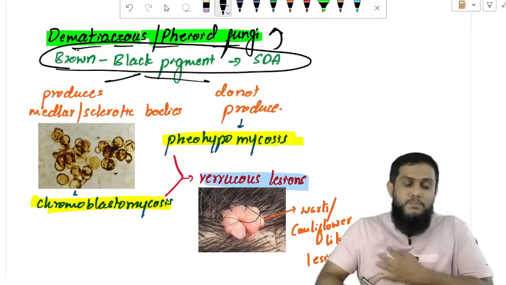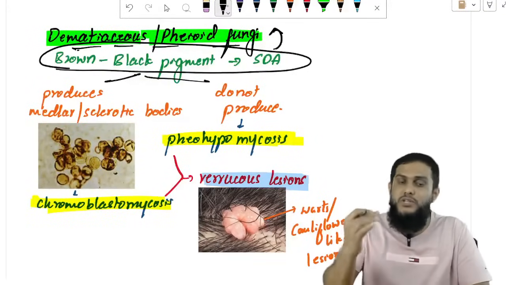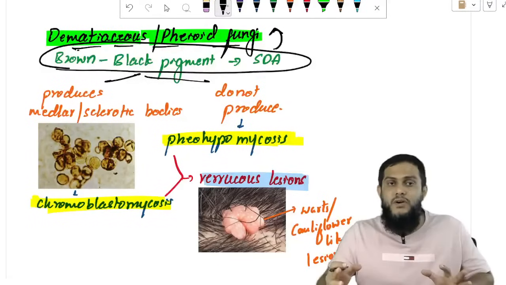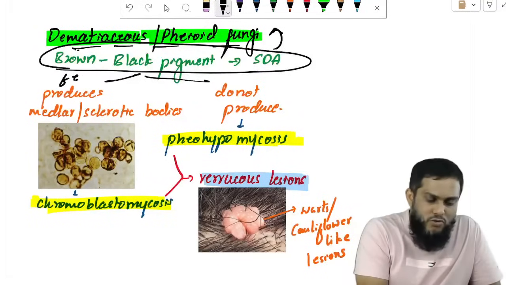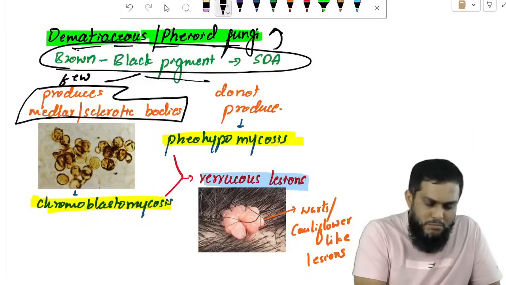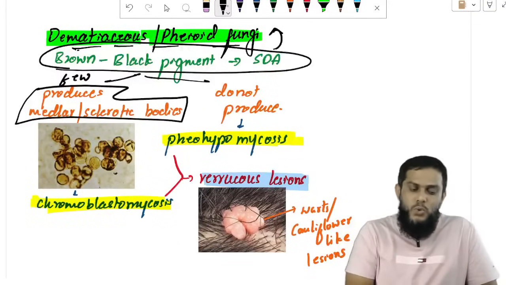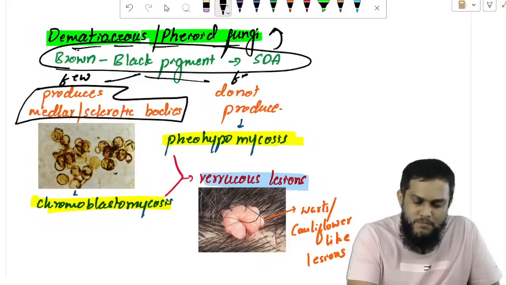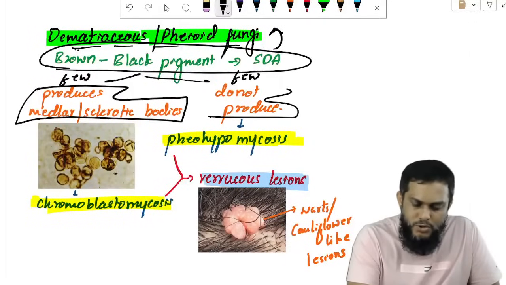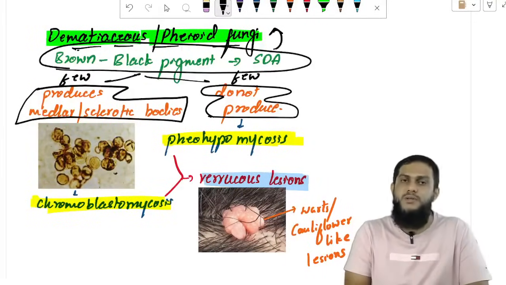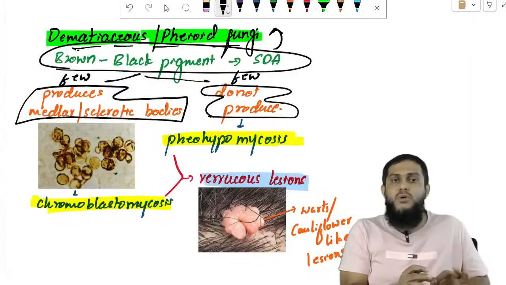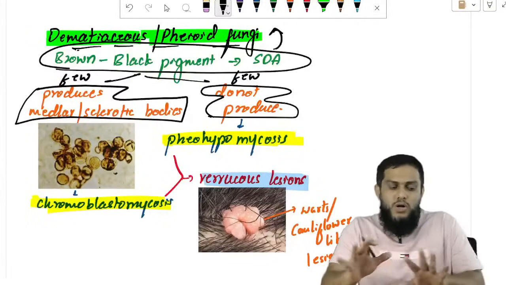They produce dark pigment, like brown and black pigment, on SDA. There are many fungi. Few of them produce medullary bodies, which are known as sclerotic bodies. Few of them do not produce medullary bodies.